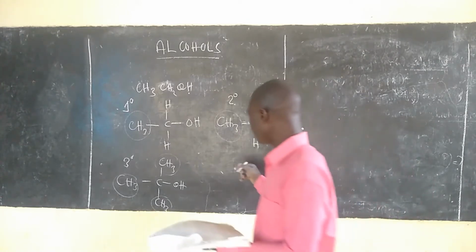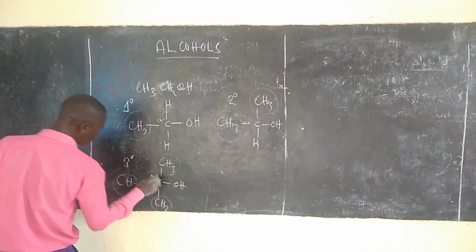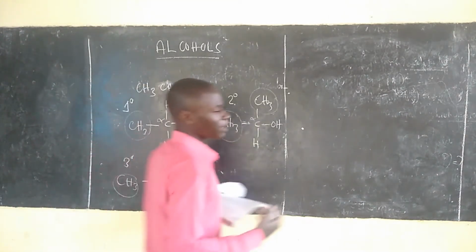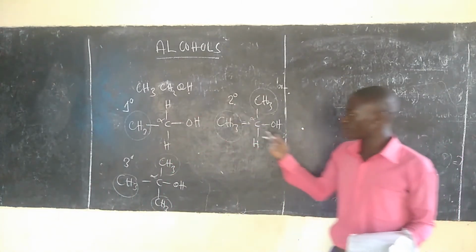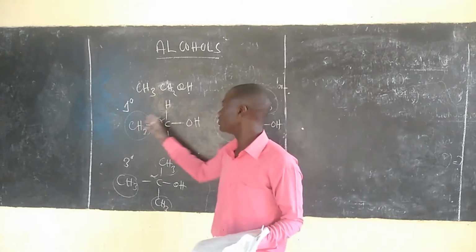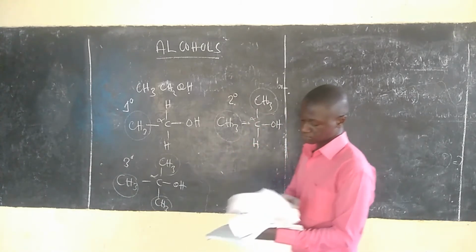Kwa hiyo hii carbon atom inaitwa alpha carbon, au hapa inaitwa alpha carbon, na hapa inaitwa alpha carbon. So kwenye hizi primary carbon, there is only one alkyl group attached to the alpha carbon. This is primary alcohol, secondary alcohol, and then tertiary alcohol.